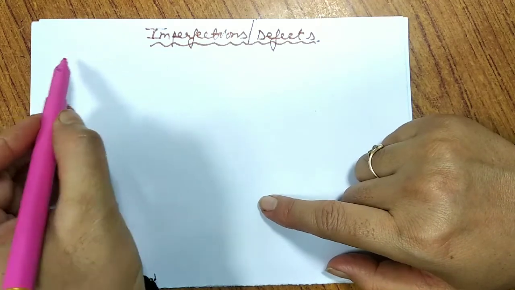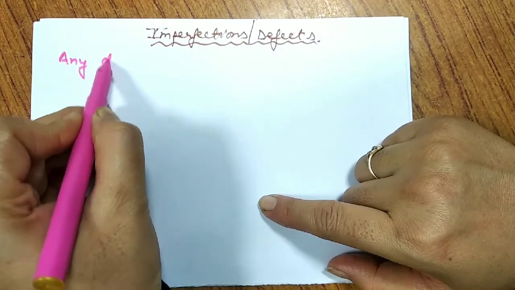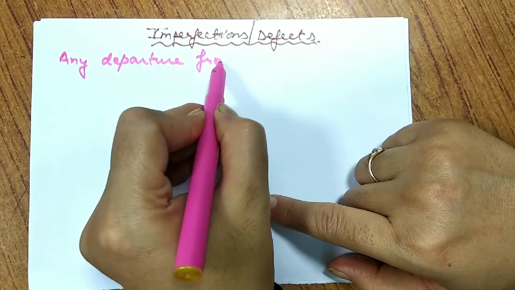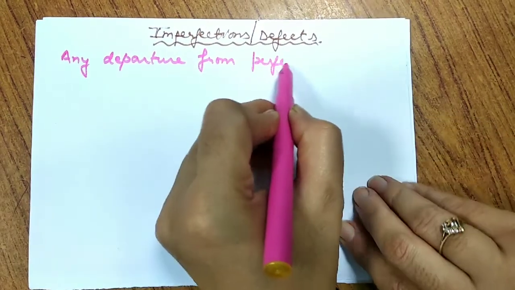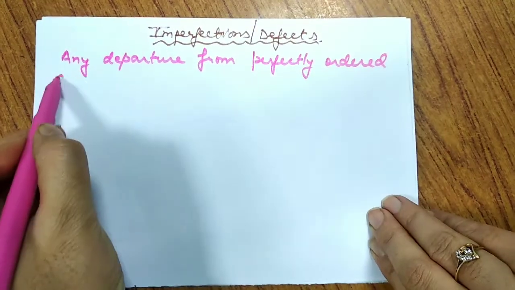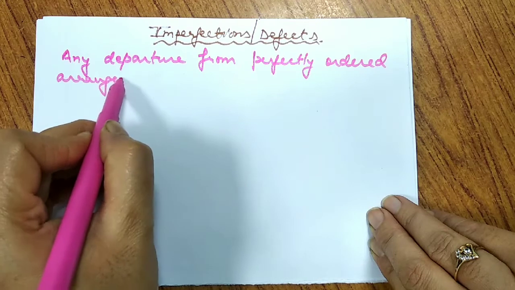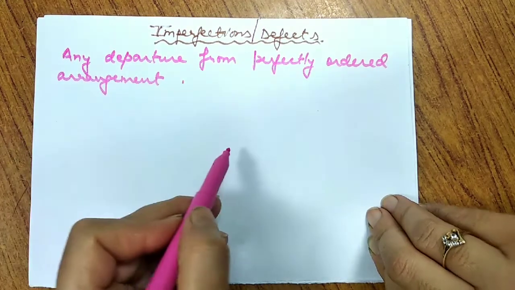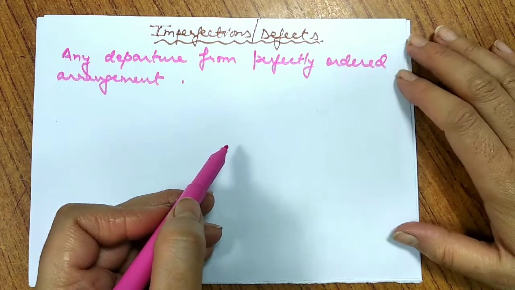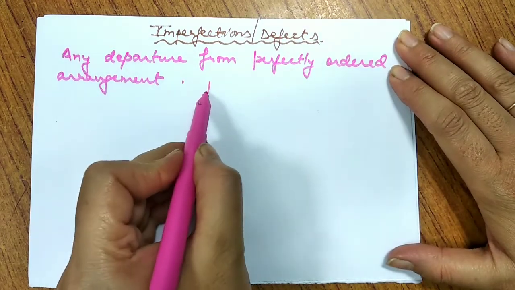So basically any departure from perfectly ordered arrangement we call it as defect or imperfection.